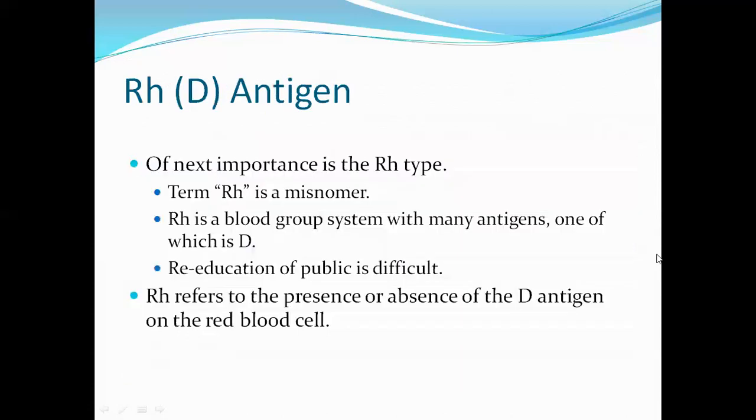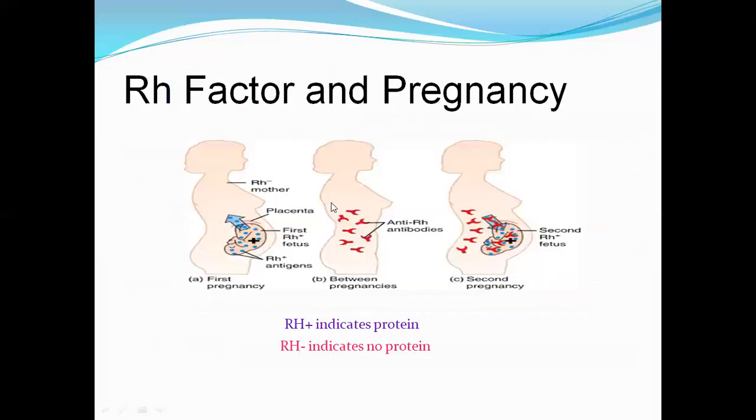Now we'll discuss the Rh-D antigen, and it is a kind of blood group system. The antigen present is D. So it refers to the presence or absence of the D antigen on the red blood cell. Here you can see the diagrams.